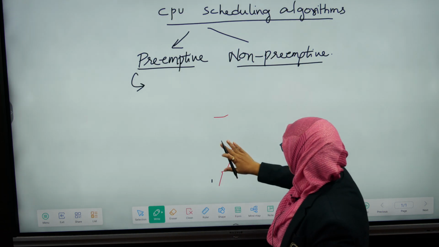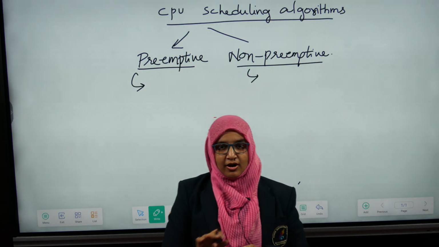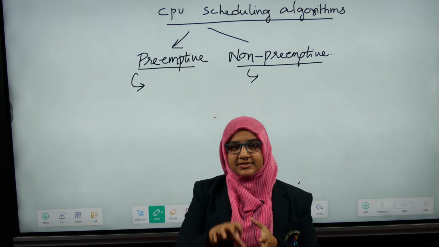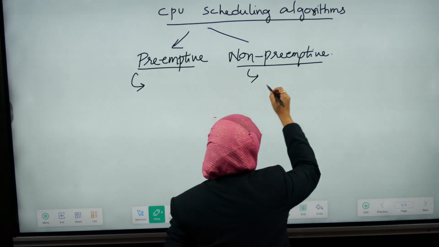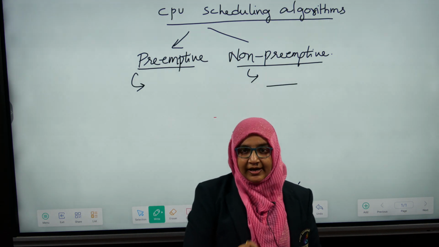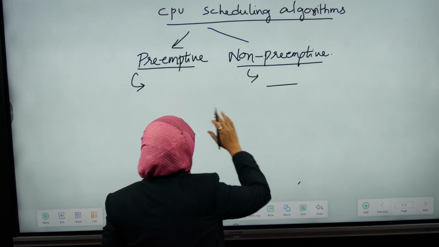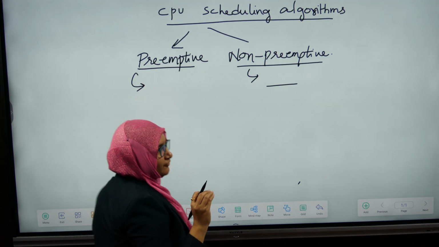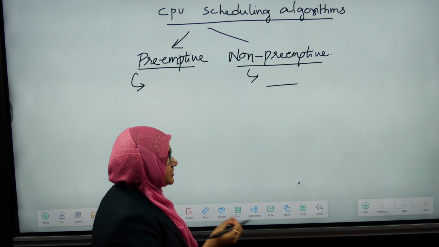But in non-preemption, the process holds the CPU till its termination. Unless the process executes completely, it doesn't leave the CPU. So, what is preemption? Preemption is nothing but a certain amount of time is assigned to the process by the CPU.